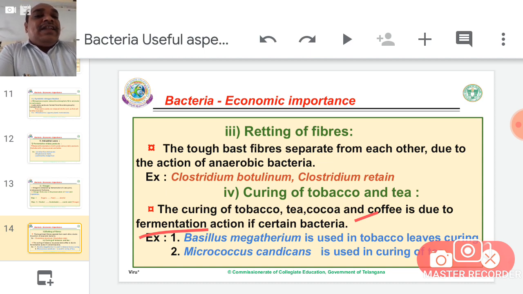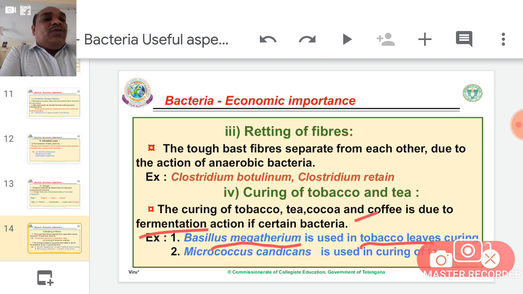For example, Bacillus megatherium is important for entrance, MSc entrance. It is used in tobacco leaf curing. Even the tobacco leaves are broad and greenish colored. After harvesting, all the leaves are placed in a dark room for up to 3 days.